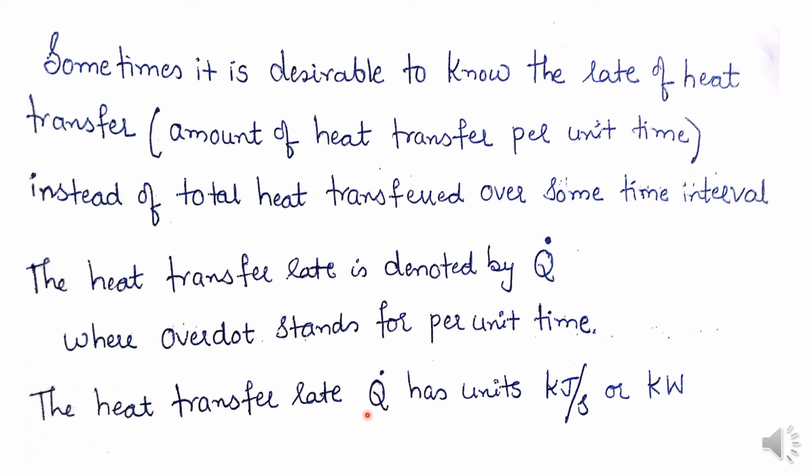The heat transfer rate Q dot has units of kilojoules per second, because the unit of heat is kilojoules and the second indicates per unit time. Heat transfer per unit time, that is joules per second, is nothing but watt, or we can write it in kilowatt also.